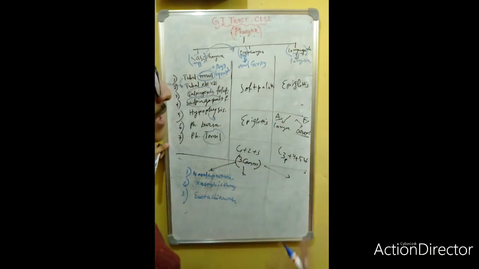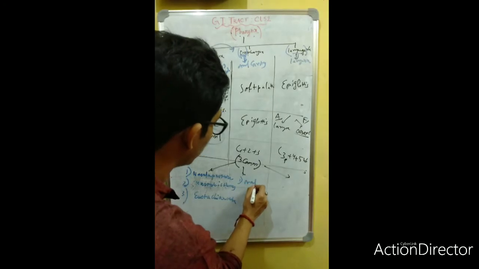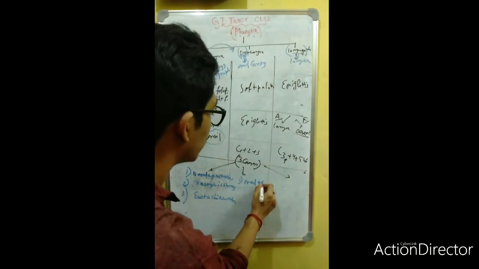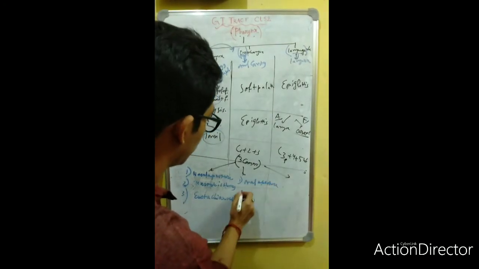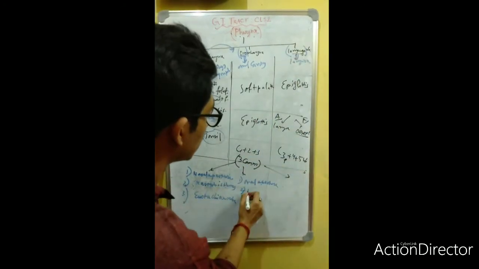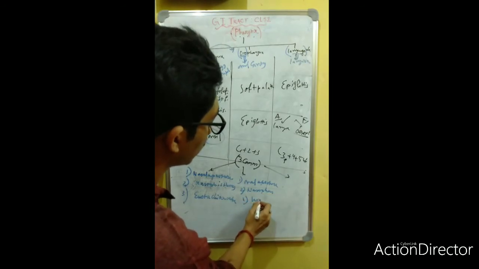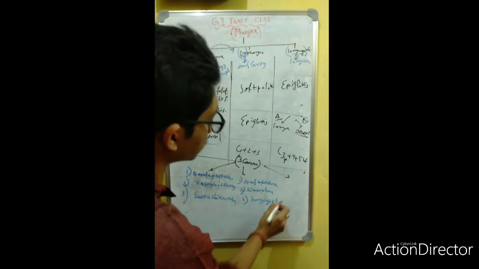Okay, and the oral cavity also has three communications. It's very easy to remember. Anteriorly the oral aperture, the mouth. Above, it is continuous with the nasopharyngeal isthmus, that means the nasopharynx, and below it is continuous with the laryngopharynx.